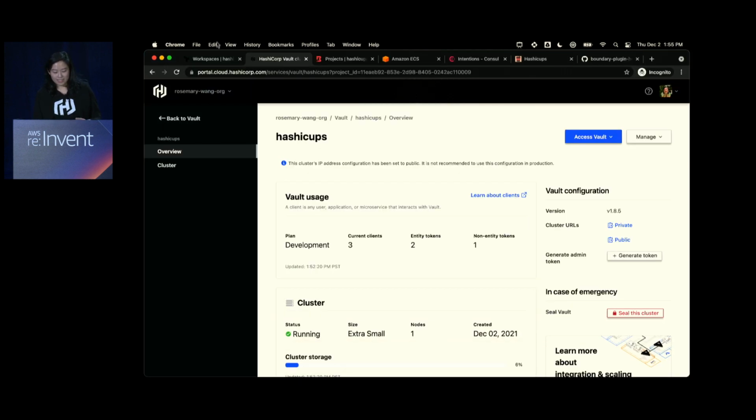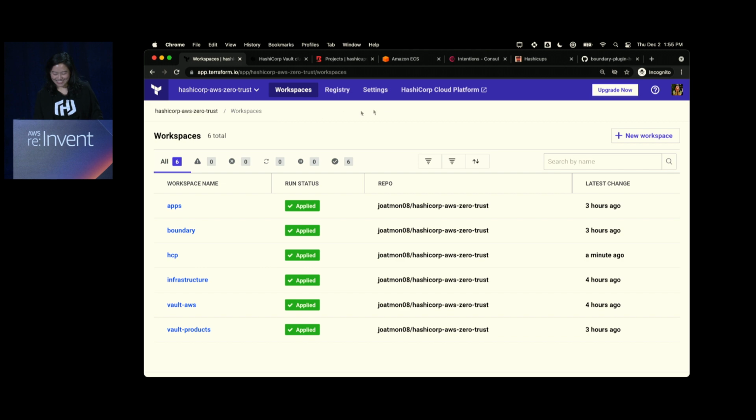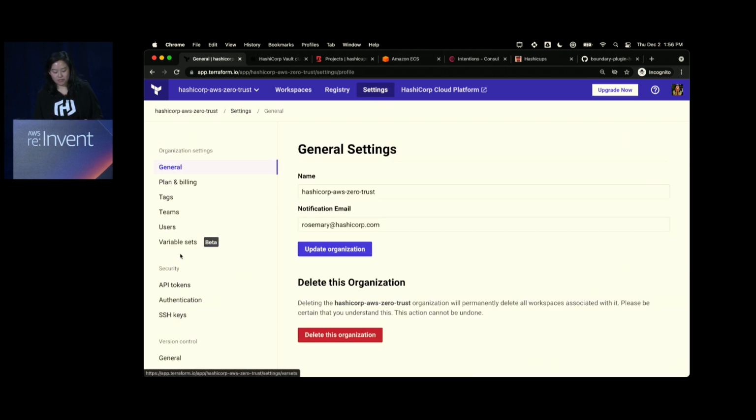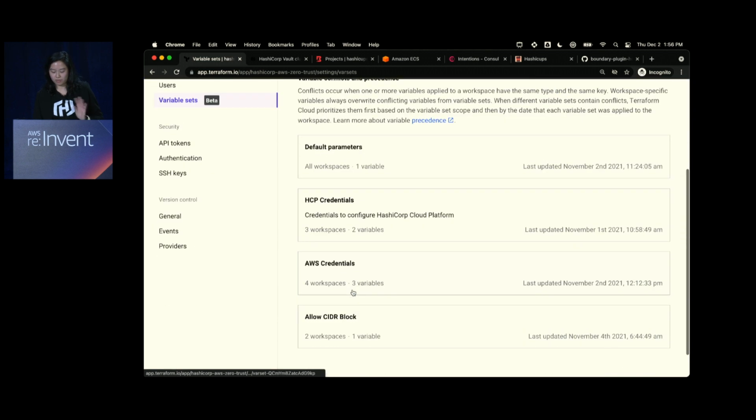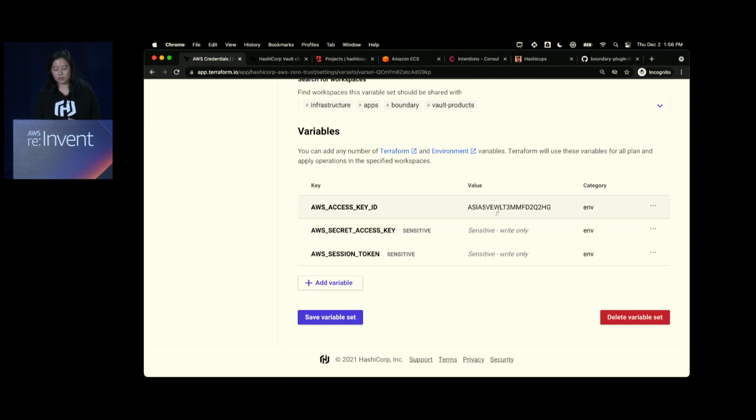Now, I've already done this. I don't want to show my keys online, so I'll show you a little bit of what it looks like. Some of the variables that I've configured as part of my namespace, if you're not familiar with Terraform Cloud, that's all right. This was a previous set of access keys and secret access keys, as well as the session token that's issued from Vault that I added to Terraform to run. So Terraform has run, it's created the ECS cluster and the database, which is great. So I have all this infrastructure available to me now.